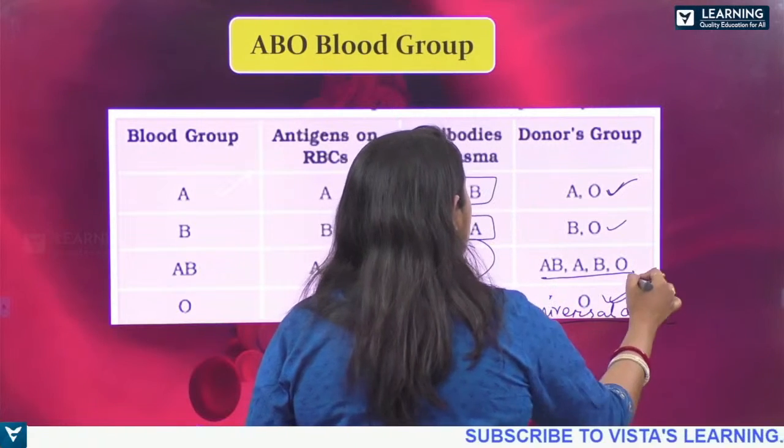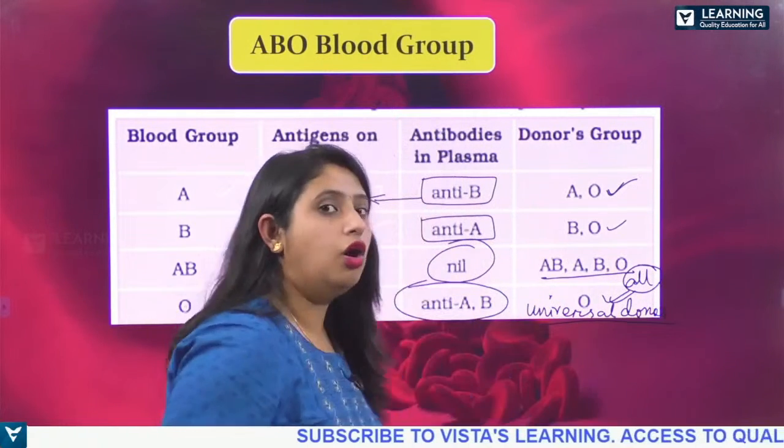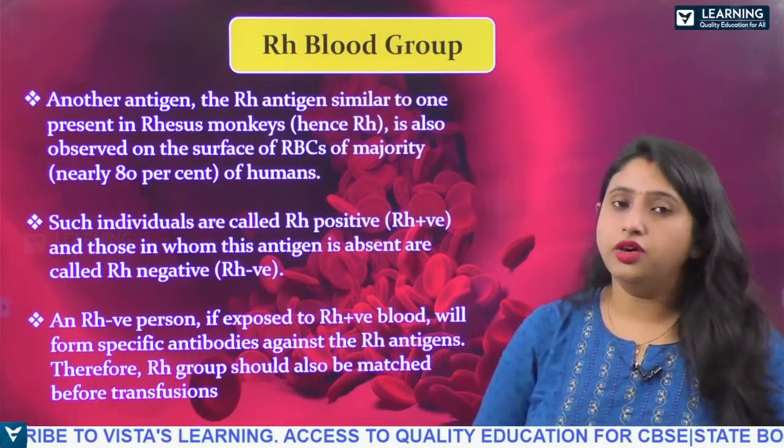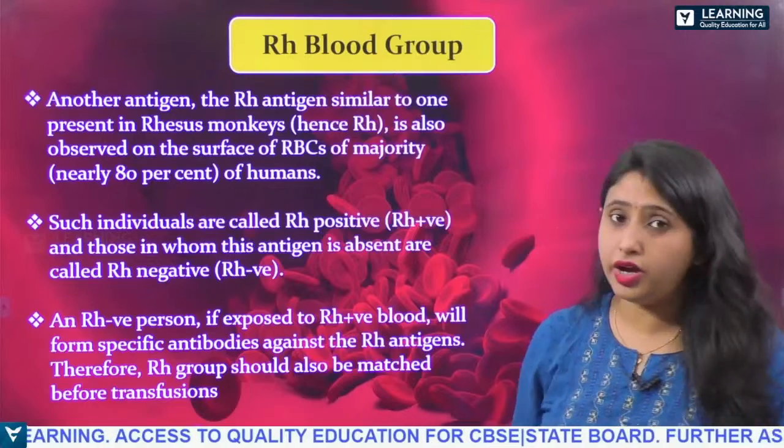They can give to all, right? O blood group. So the next one is the rhesus blood group, Rh.